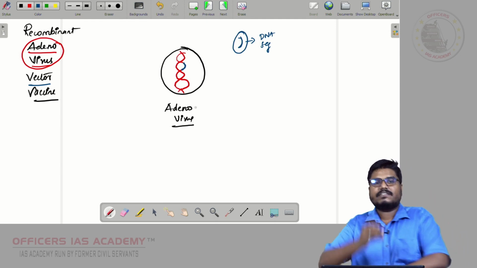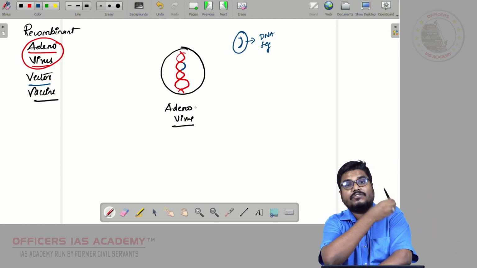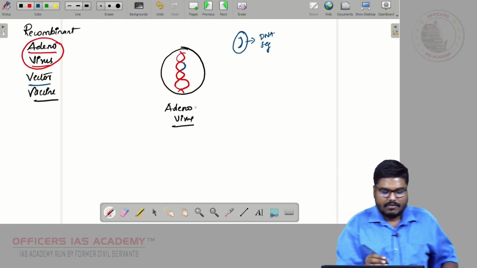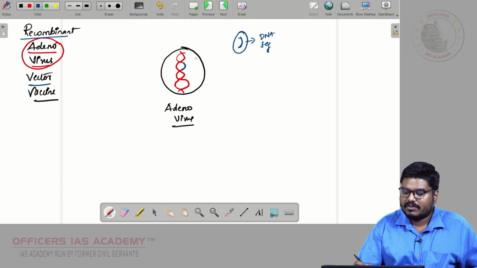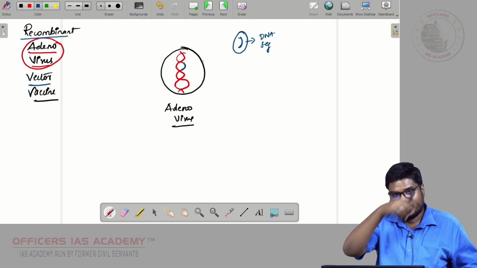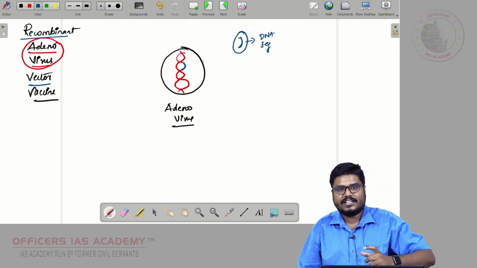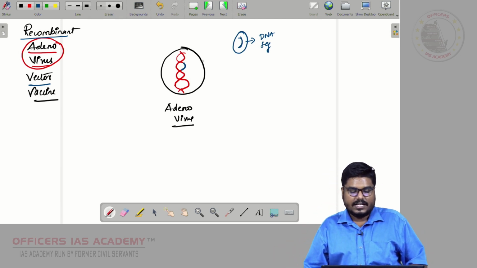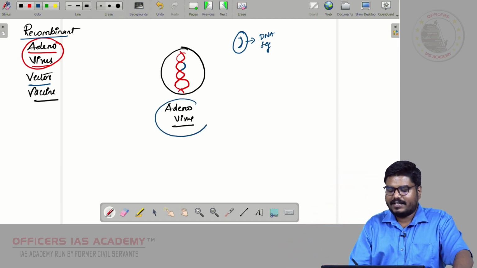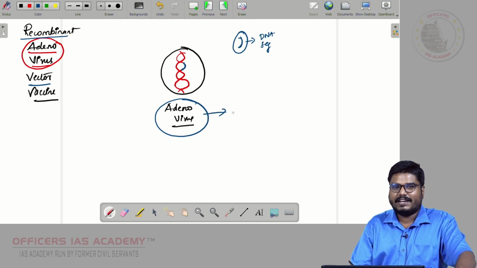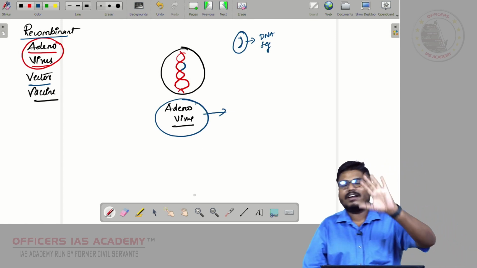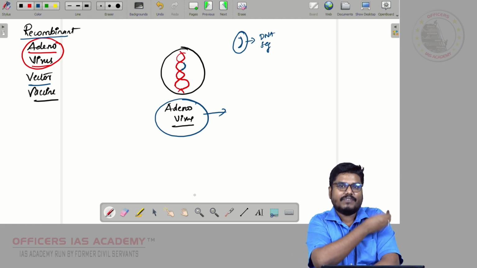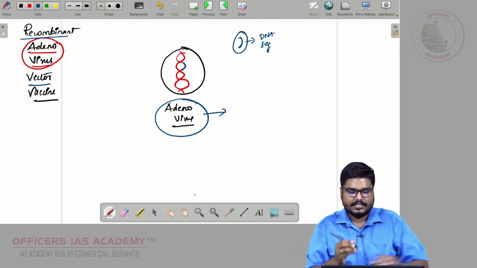This adenovirus will be sent inside our body through the vaccine. Why are we calling it recombinant? Because here we have a combination of DNA. Adenovirus DNA is there, and we are also sending our own DNA. This adenovirus is less harmful; it may create fever or flu-like disease, but not that much harmful. So once you send this adenovirus through the vaccine, what happens?